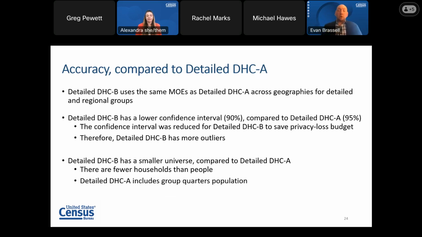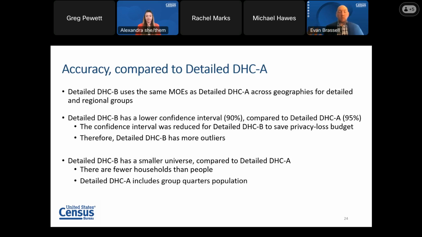As we mentioned earlier, this product, the detailed DHCB, builds off the detailed DHCA product. For example, we use the same margins of error for this product as the detailed DHCA product used. The difference, however, is that because this is 2 tables, we have to use a lower confidence interval, 90% as opposed to 95% for the detailed DHCA.